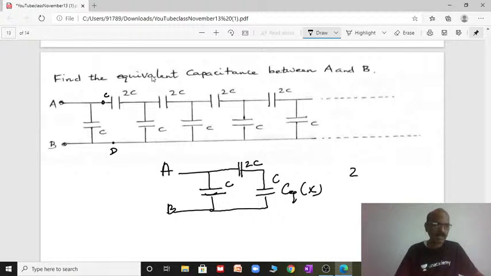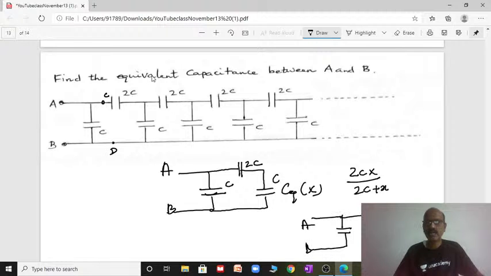Then what is the equivalent capacitance? Both are in series, and then with the C they will be in parallel. You can go ahead and simplify. These two are in series, so C1 times C2 by C1 plus C2. Then it is further simplified: from A, only this capacitor, and here you simplified this. Now these two capacitors between A and B are in parallel.